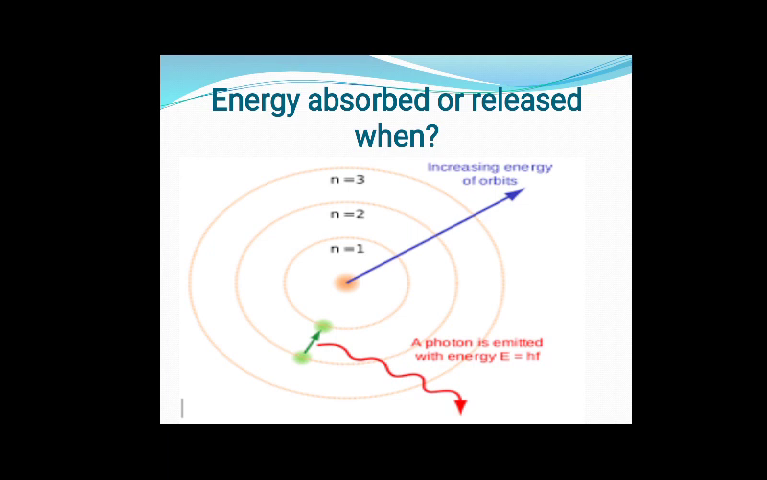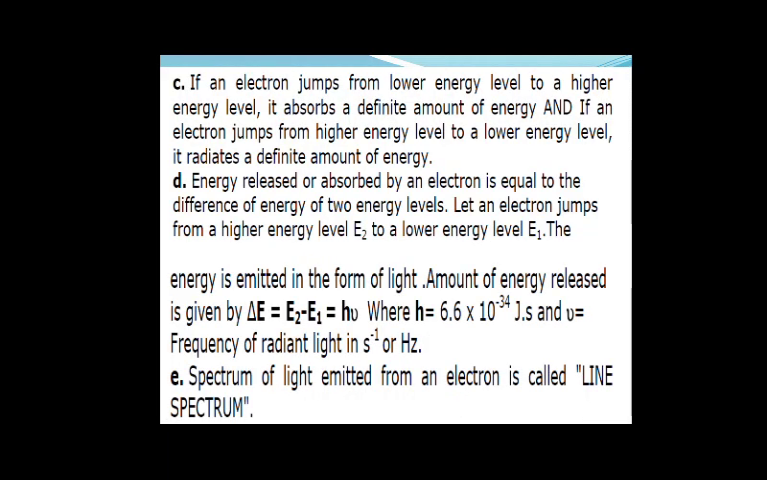So during this phase, when an electron jumps from higher to lower, it radiates out energy. A photon is emitted that is equal to h nu. So energy will be released. So here is the detail given: when the electron jumps from higher to lower, energy will be radiated out. When an electron jumps from lower to higher, energy will be absorbed.